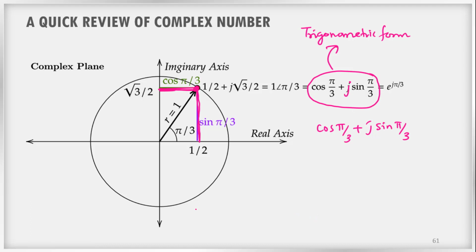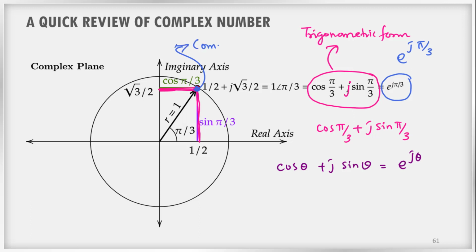Now using Euler's relation, we know that cos theta plus j sine theta is equal to e power j theta. Because of that, the same point on the complex plane can also be represented like this, that is e power j pi by 3. The same complex number. Please keep this in mind.